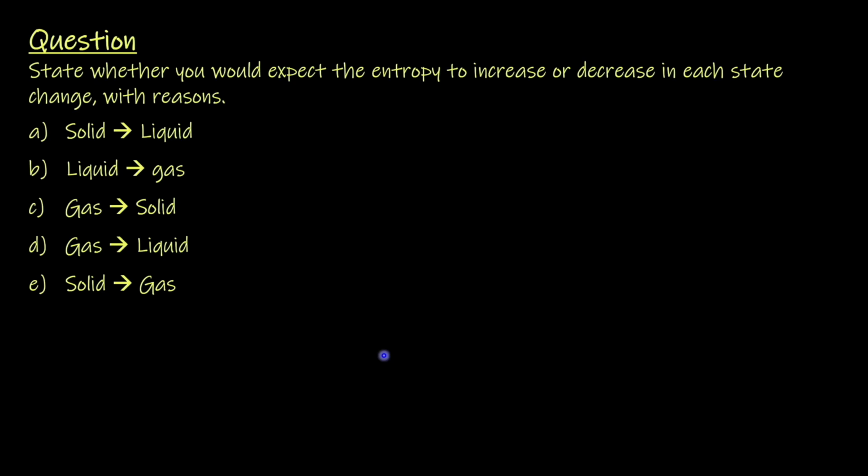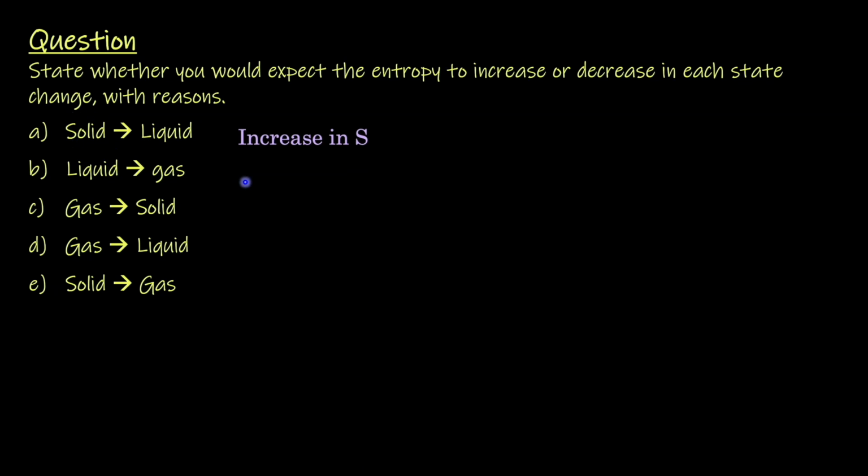Now let's do a question. State whether you would expect the entropy to increase or decrease in each state change, with reasons. From a solid to liquid, there should be an increase in entropy, because a solid has more organized particles than a liquid.